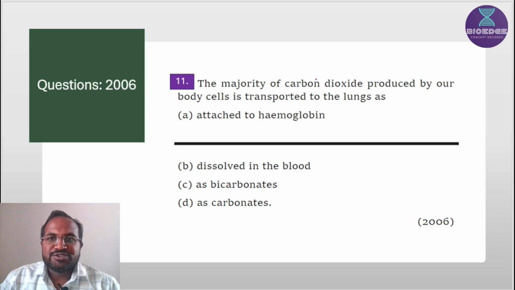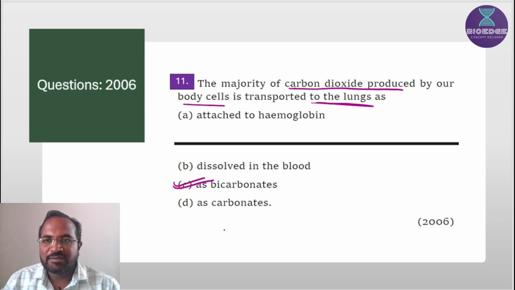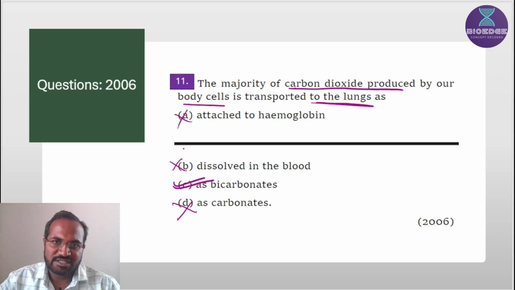The majority of carbon dioxide produced by our body cells is transported to the lungs as bicarbonate ion. As this is a repeated question, we have discussed it. So carbon dioxide is transported to the lungs, the majority, that is 70%, as bicarbonate ion. As carbonate, wrong. As dissolved form in blood, 7%, attached to hemoglobin, 23%. So the majority is as bicarbonate ion.